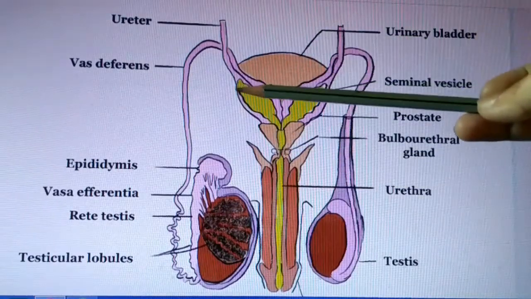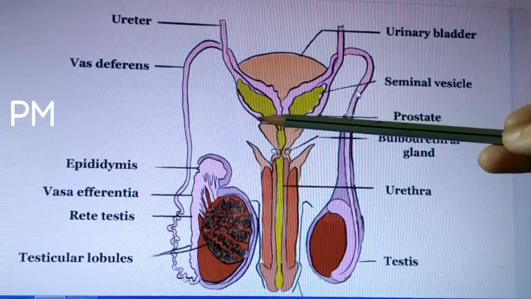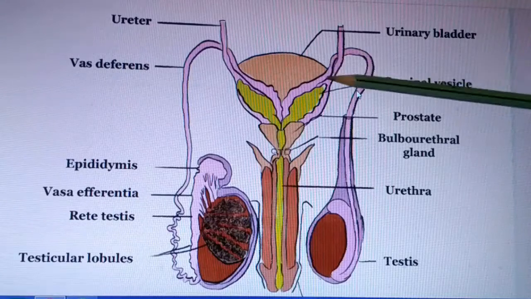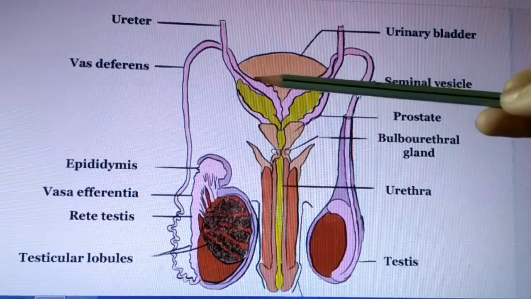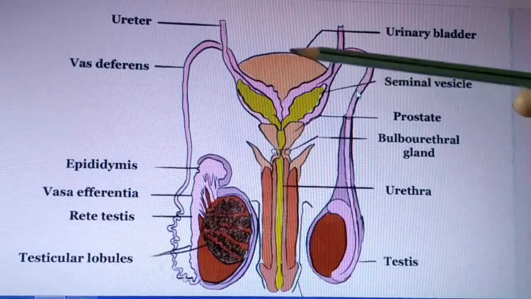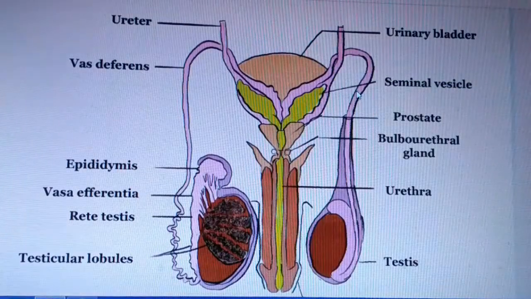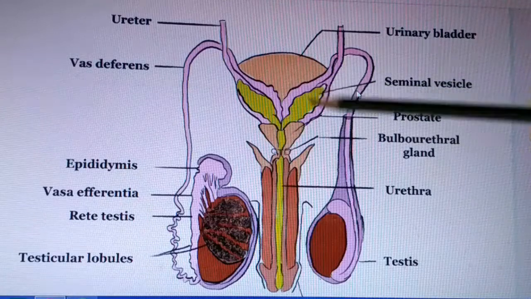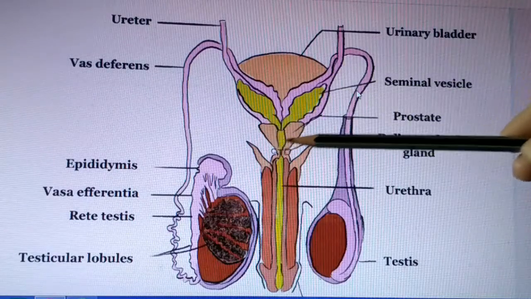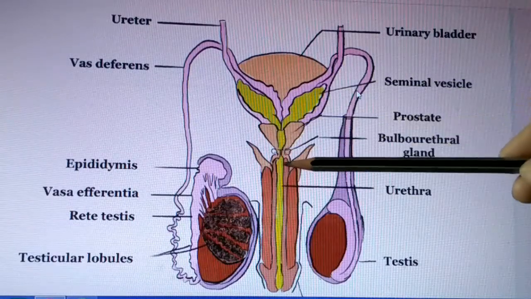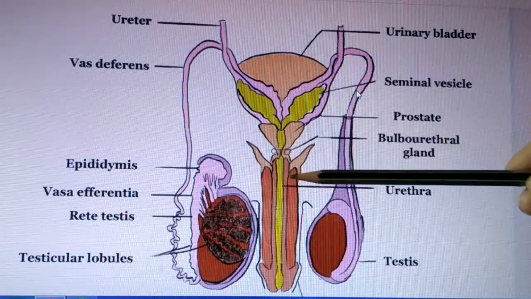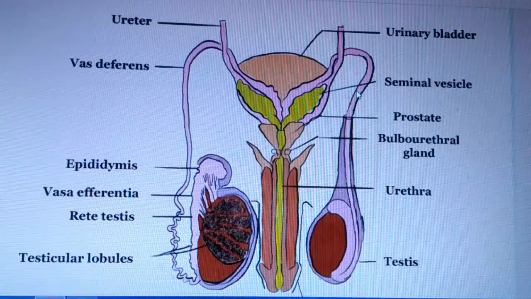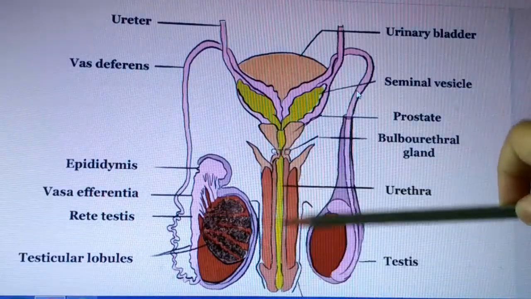This is the ureter, which comes from the excretory organ, that is, from the kidney. This is the urinary bladder. They are not part of the male reproductive system, but they are associated with it. This is the seminal vesicle, which comes to the prostate gland. After that, it comes to the bulbourethral gland, also known as the Cowper gland, and after that, the penis.